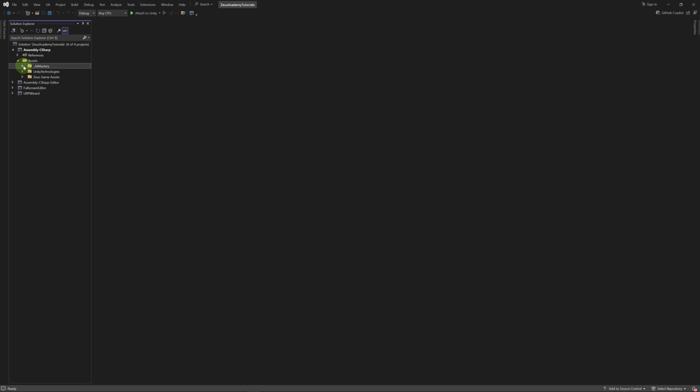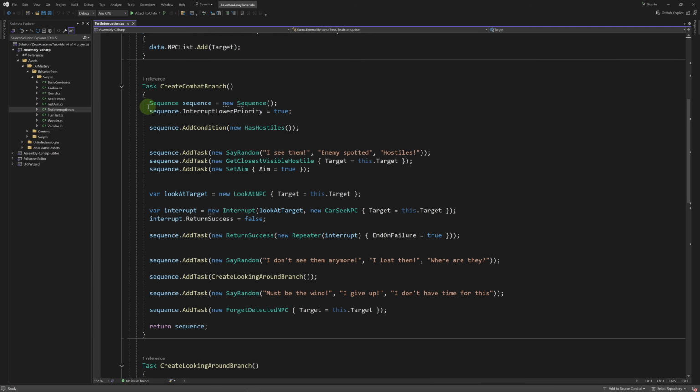Let's go to the behavior tree that we created a couple of episodes ago. So let's go to AI Mastery, Behavior Trees, Scripts, Test Interruption. I just want to take a look at this code. So in here, if we want to define a custom utility for one of these actions, we have the option of setting the default utility. So for example, I can go to any action and I can set default utility to 5, for example. So we have the option to do that.